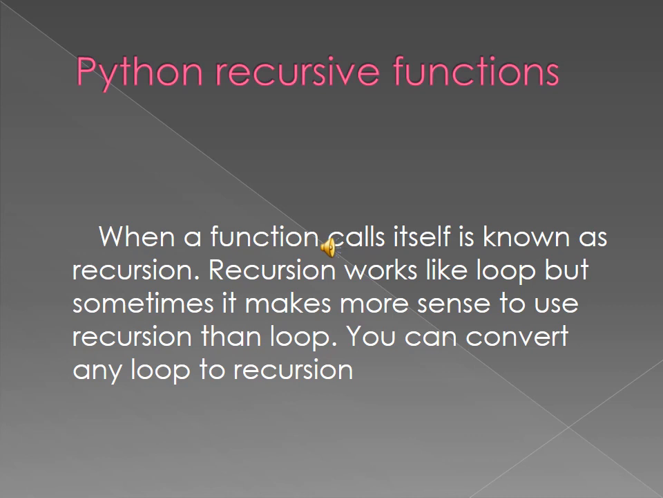Okay. When a function calls itself, it is known as recursion. Recursion works like a loop, but sometimes it makes more sense to use recursion than a loop. We know the loop. In Python we have only two loops: for loop and while loop. You can convert any loop to recursion.